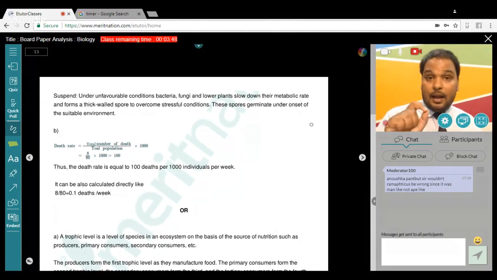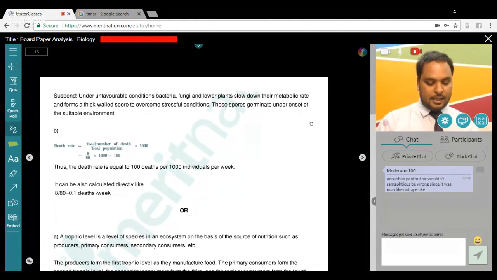I told you that for the menstrual cycle there will always be a question, and that happens here as well, as an OR question. How can a scientific understanding of the menstrual cycle of human females help in contraceptive measures? That is your human health question.